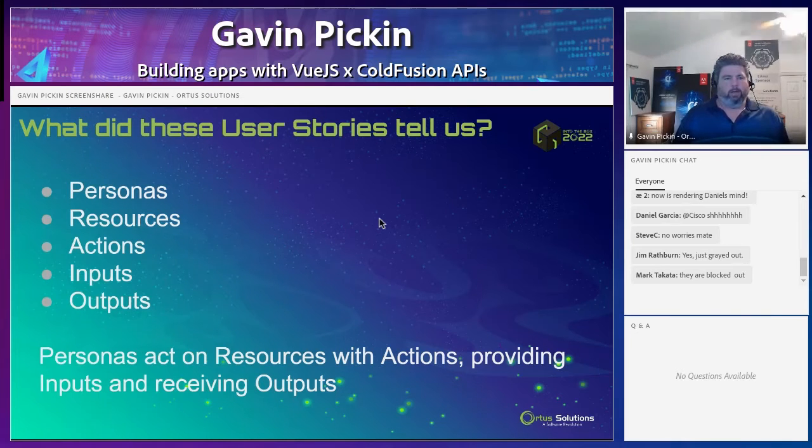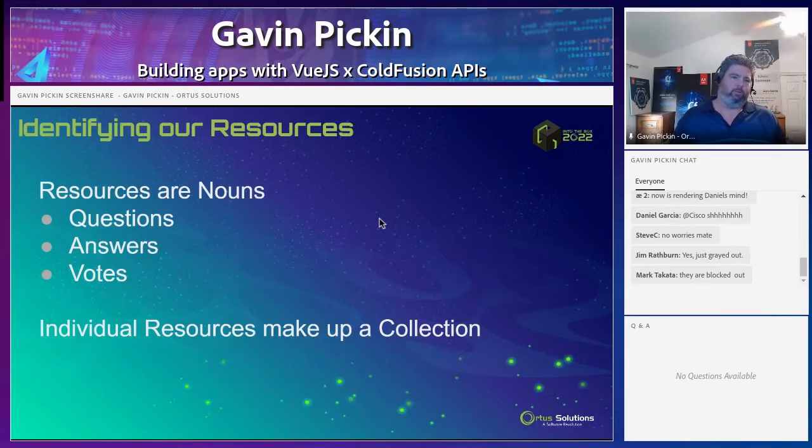So after we've decided all of this and planned it, then we can identify our resources. So in this app, we have questions. Those questions have answers, and those answers have votes. So we have a lot of information in here, and basically we've got a ton of questions, we've got all these answers, and then people have voted on those answers.